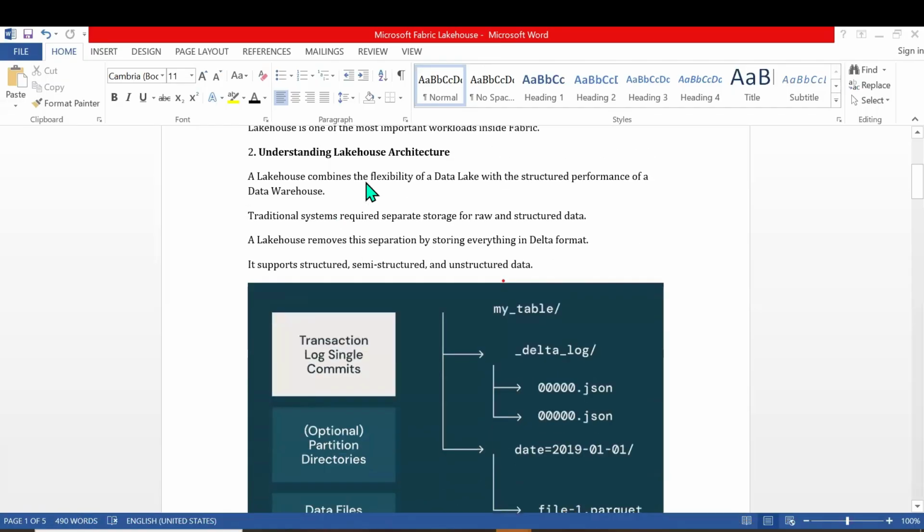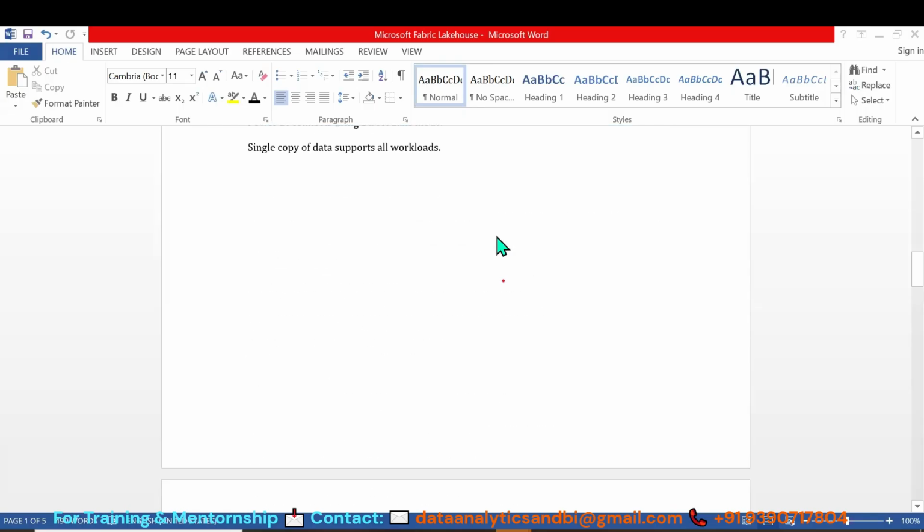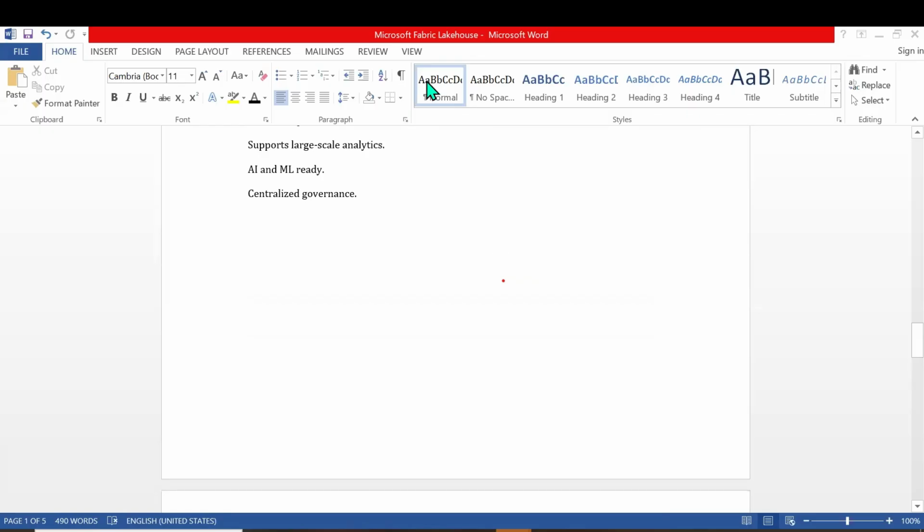For example, let me draw something for you. We are working in one organization. The organization has different data sources. Data source one is probably Excel or flat files.